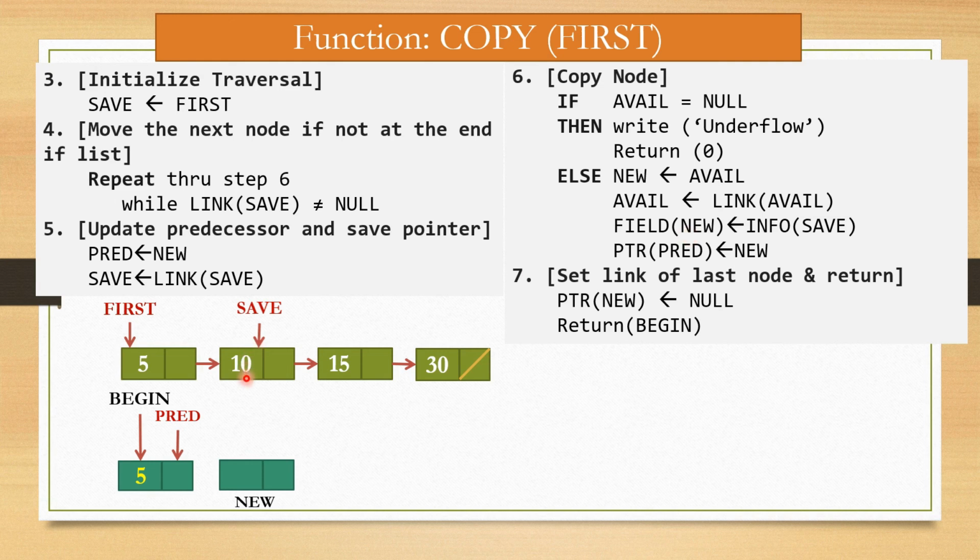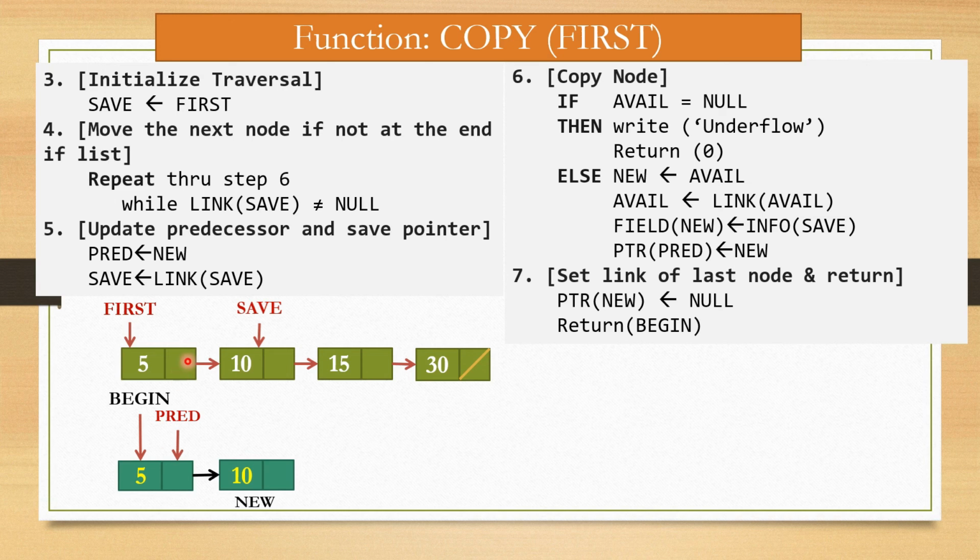So info of save, 10, is assigned in field of new, right? Then new is assigned to ptr of predecessor. So this new is assigned to ptr of predecessor, and this node is connected with this new node.